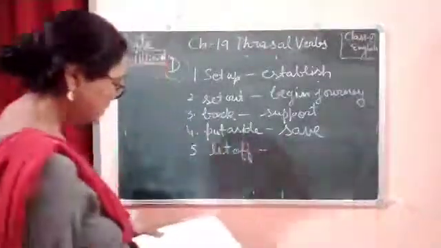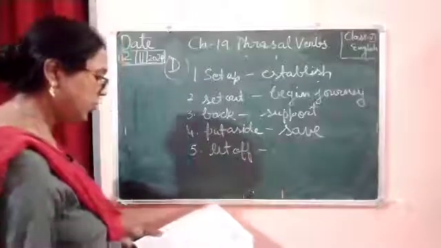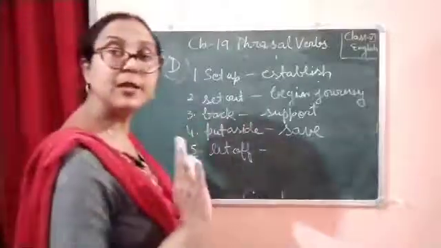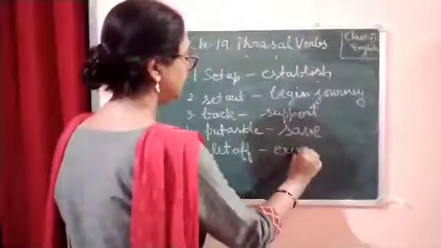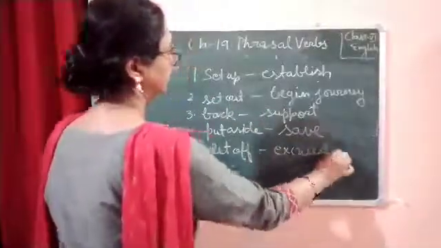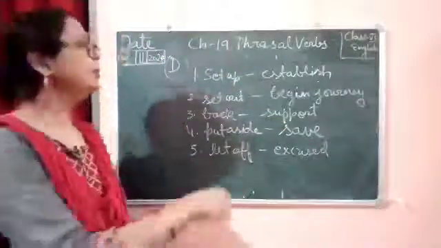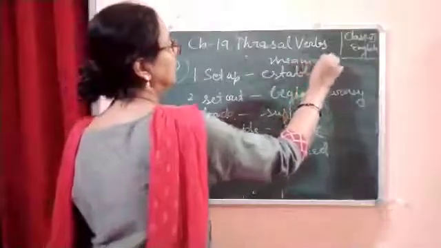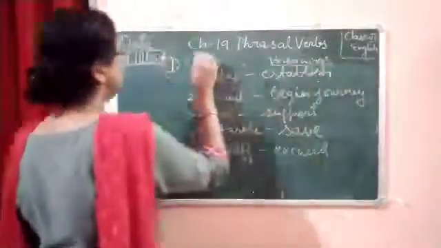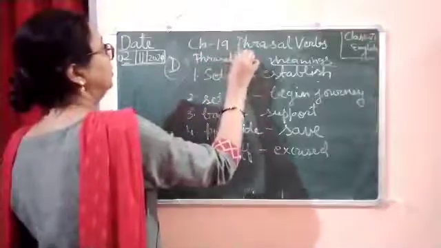Now number 5 is let off. What is the meaning of let off? Let off means excuse. So these are the correct meanings, and these are the phrasal verbs.